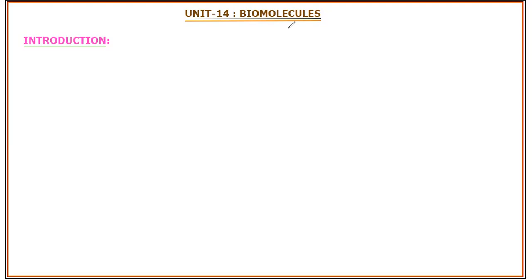Today we'll start with a very important unit of organic chemistry. It is unit 14 as per the NCERT syllabus, and the unit is biomolecules. It has a weightage of 6 marks with 7 hours of teaching.